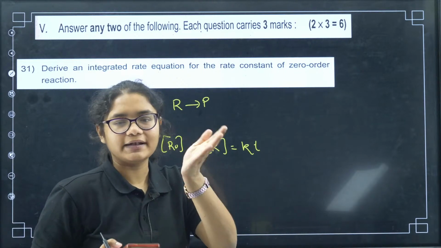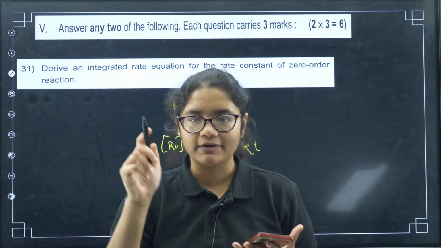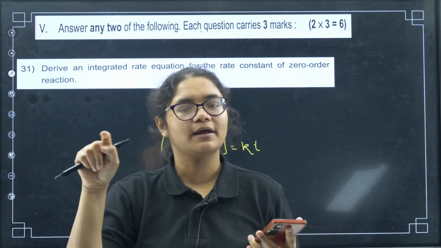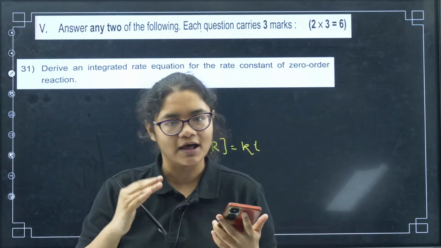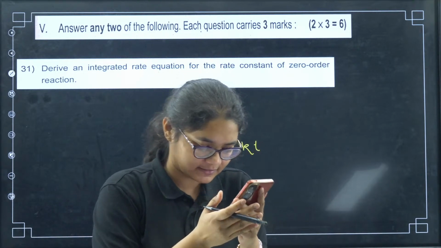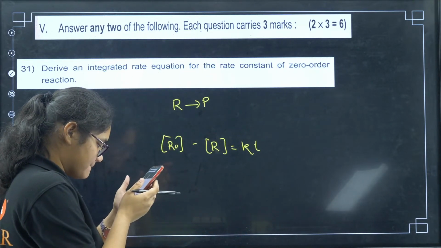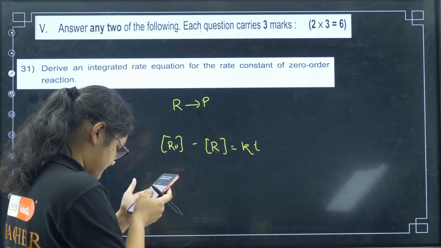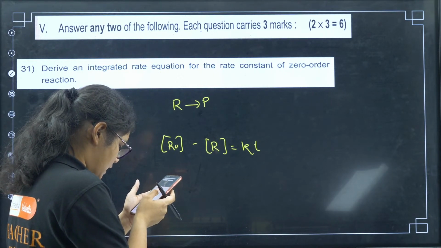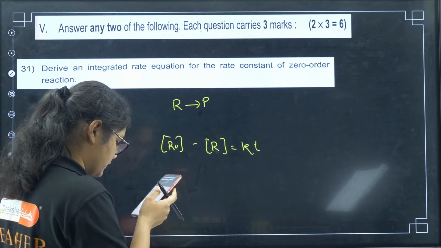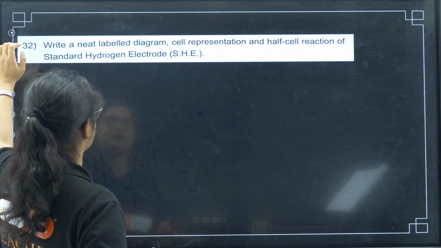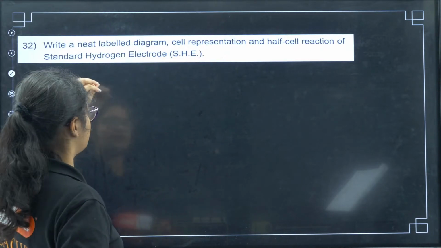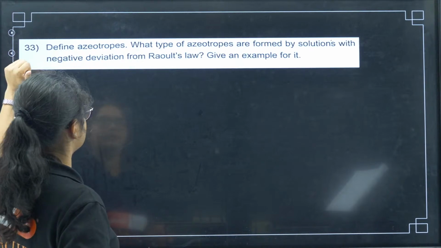Kirtan Suresh, you can take 1 minus alpha as well, but alpha is considered to be very less, so you can ignore alpha. Otherwise if you take 1 minus alpha also, you will get near answers, okay? So there is not much difference in that, okay? Young blogger Harshu, if you have not written the units, then your marks will be deducted definitely. SHE diagram, all of you have remembered how, this is a very easy question, most expected question.